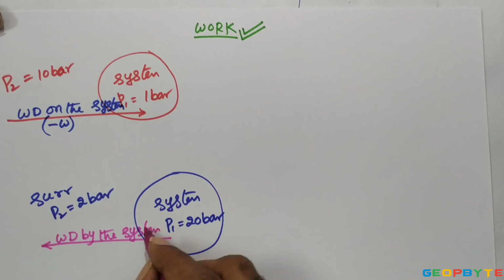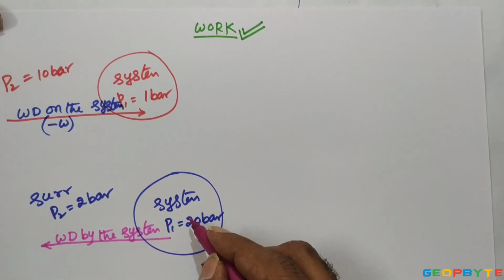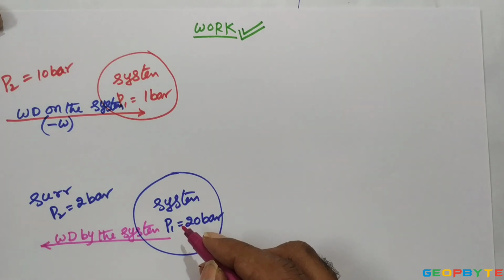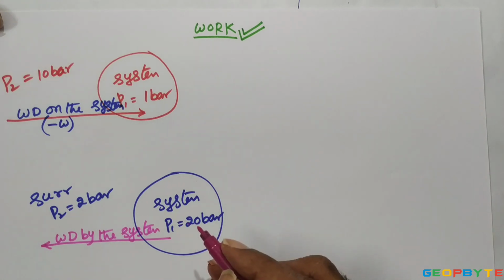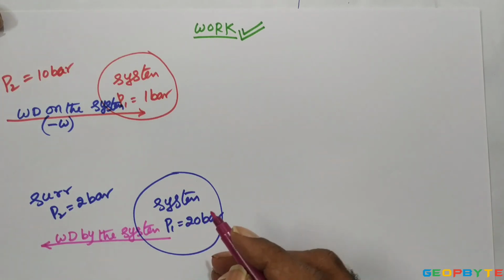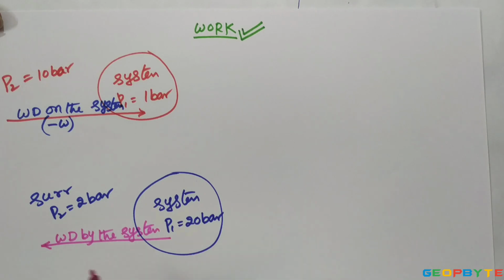Work done by the system means the system comes under a power developing system like water turbine, steam turbine, gas turbine, and the engine connected to the motorcycle. Here work done by the system is generally written with a positive sign, plus W. Plus W means work done by the system.